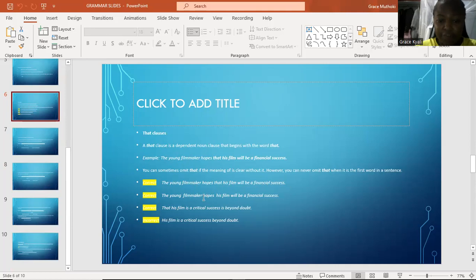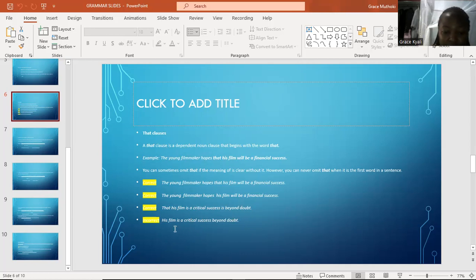Another one, the young filmmaker hopes his film will be a financial success. This sentence, without that in it, is also correct, meaning that that can be omitted in some sentences. We have another sentence, that his film is a critical success is beyond doubt. That one is also correct.